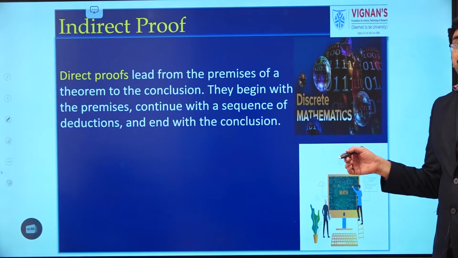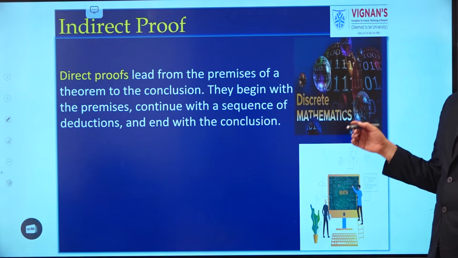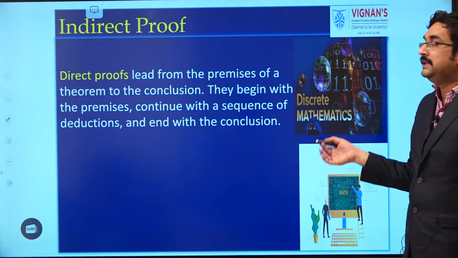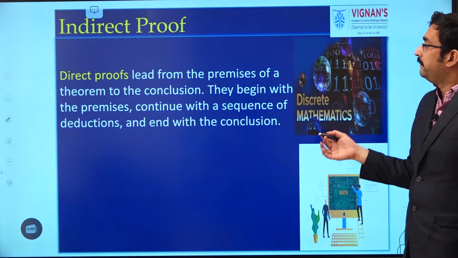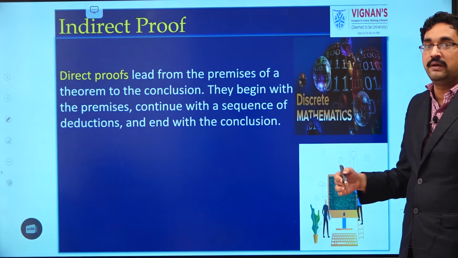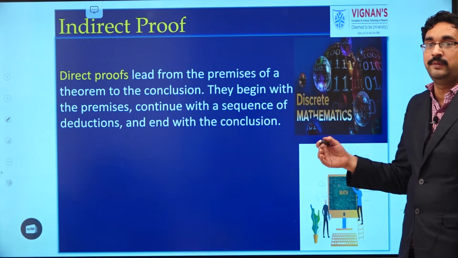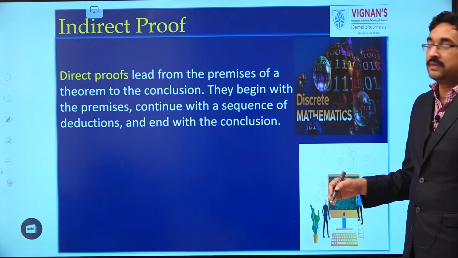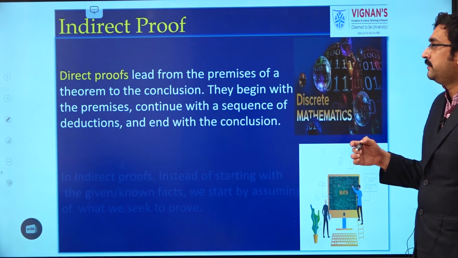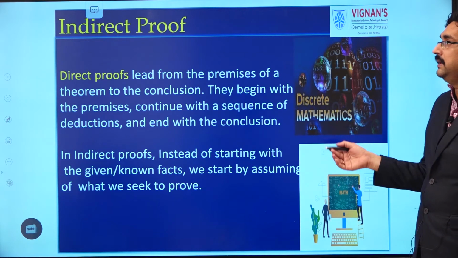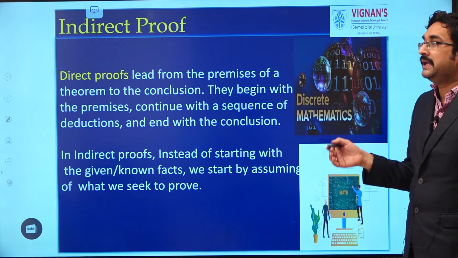Next, we will discuss indirect proofs. So what is the difference between direct proofs and indirect proofs? In the case of direct proofs, we take the premise and, after derivation or application of some axioms and previously proven theorems, we prove that the conclusion is true. But in the case of indirect proofs, we go in the reverse way. That is the difference between direct proofs and indirect proofs.